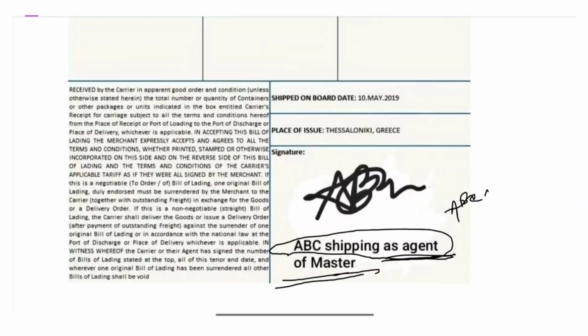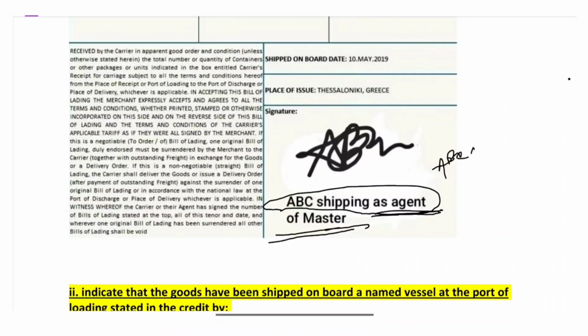From these bills of lading we saw what we have to check when the carrier has signed, when the agent of the carrier has signed the bill of lading, or when the master has signed, or when the agent of the master has signed the bill of lading.